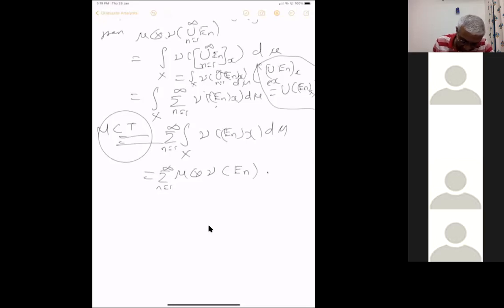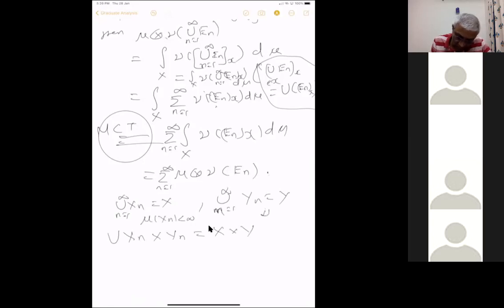Okay. So sigma additivity is also clear. Now if the union of Xn equals X, n equal to 1 to infinity, and the union of Yn equals Y, or we can take it to be n itself, then the union of Xn cross Yn will be equal to X cross Y. And if mu of Xn is finite and nu of Yn is finite, then the product measure of that is also finite.